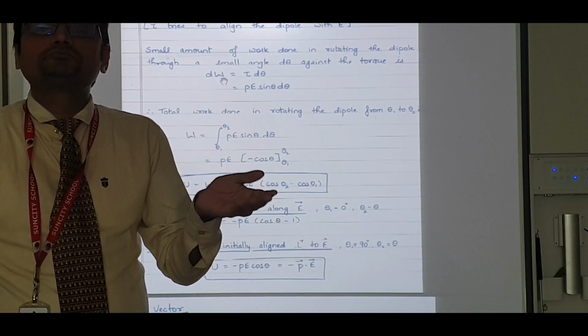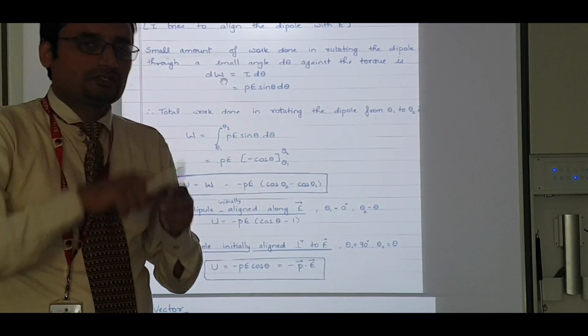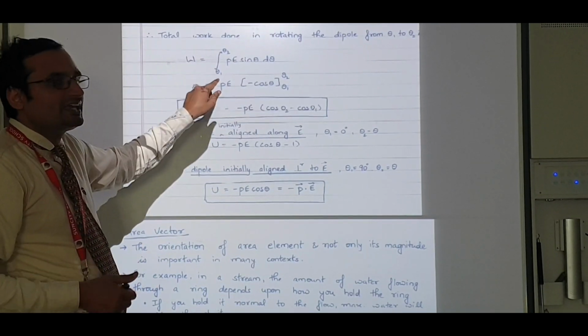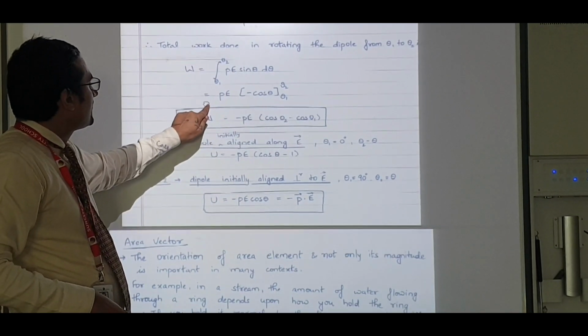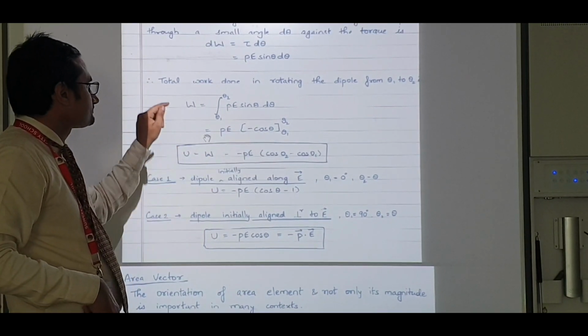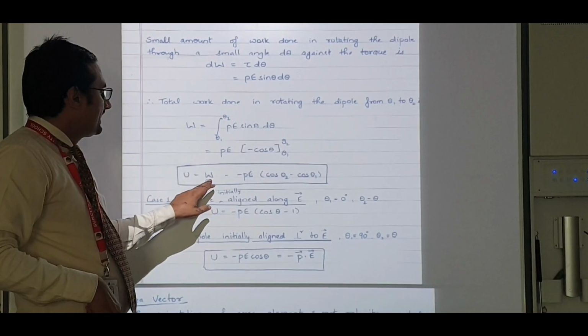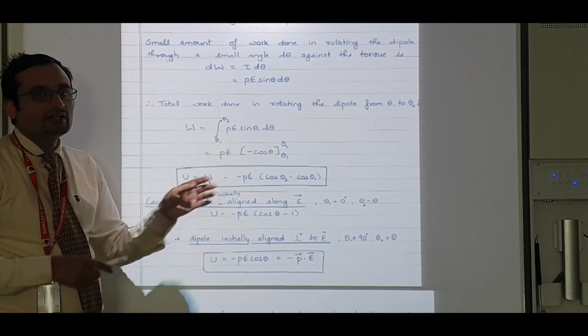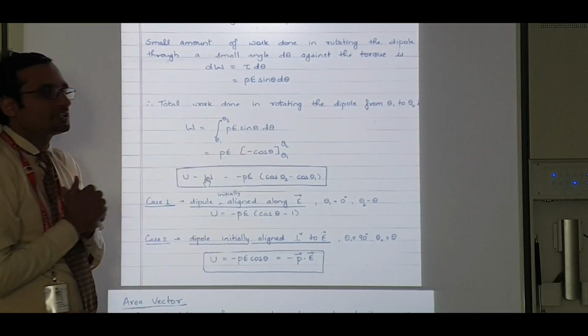So what should I do? I should integrate. So the total work done is integration from theta 1 to theta 2 of PE sin theta. PE comes out. The integration of sin theta is minus cos theta. The limit remains theta 1 to theta 2.